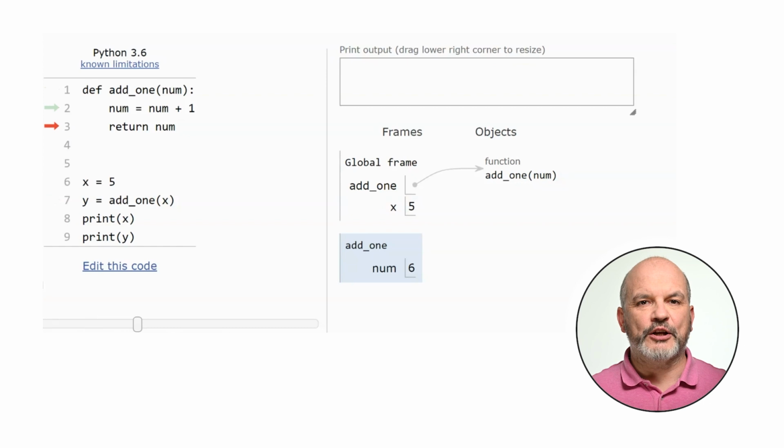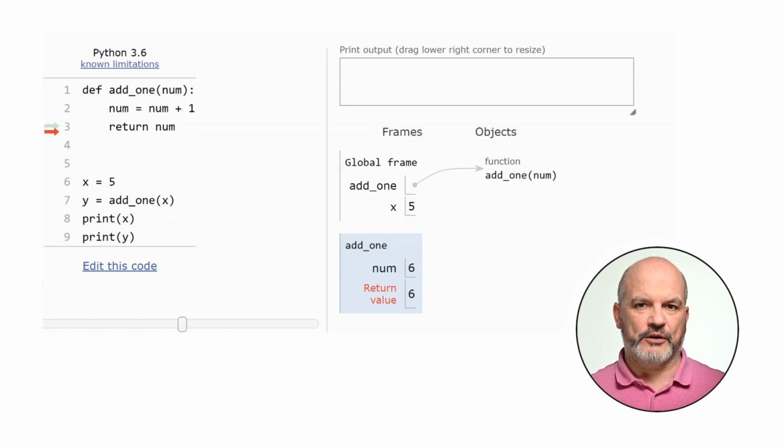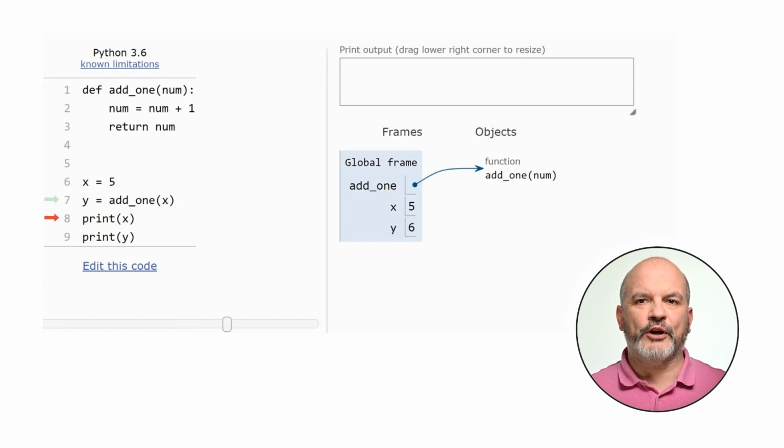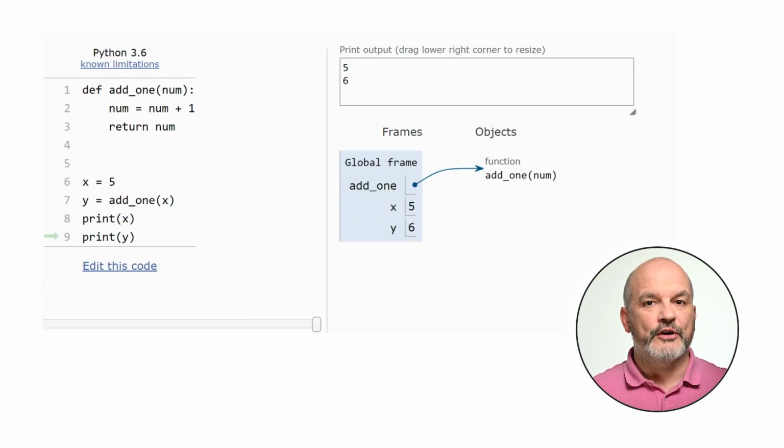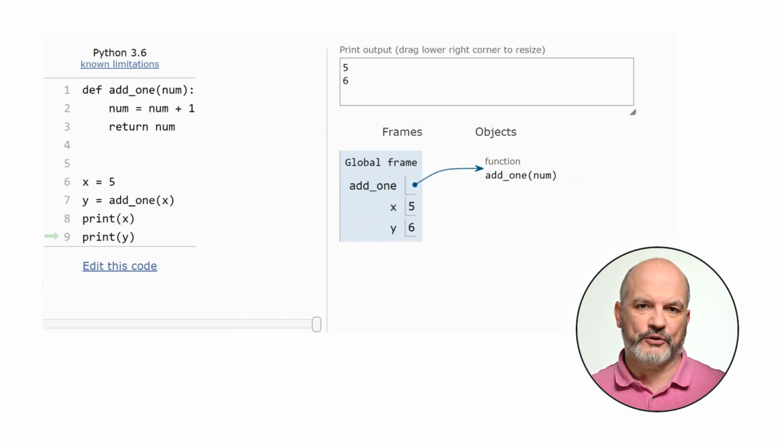When we modified num by adding 1 to it, it did not affect the original variable x outside the function. We only changed the local copy. When we return num from the function, we get a new value that is assigned to y. As you can see, the value of the global variable x did not change. It is still 5. The value of y is 6, which is the result of adding 1 to x inside the function.